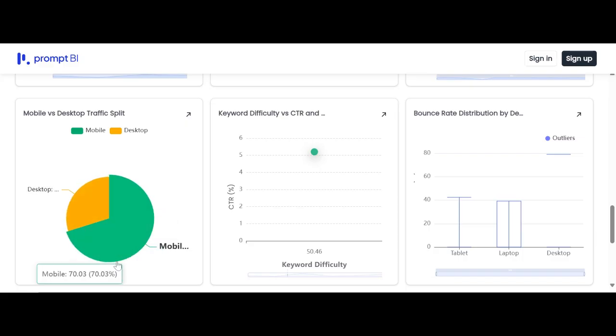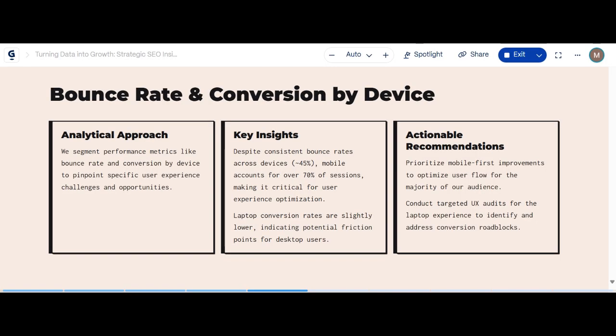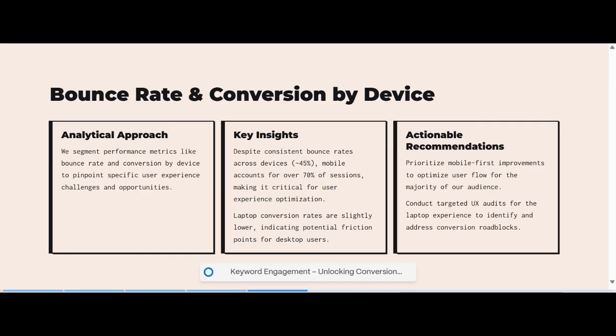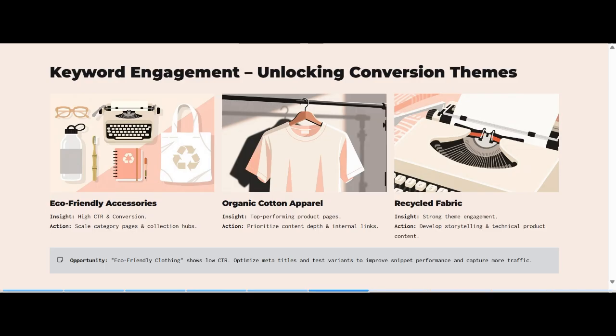So we should look at how mobile is doing it so that we can also think in terms of desktop and bring about more conversions. Next we have keyword engagement, and looking at it, we can unlock conversion themes. Look at eco-friendly accessories. These had high CTR and conversions, and we can scale category pages and collection hubs. We should have a category of eco-friendly accessories so that it can bring about more SEO optimization.